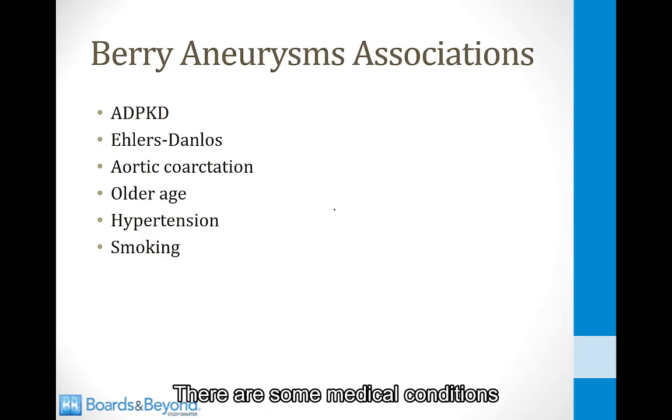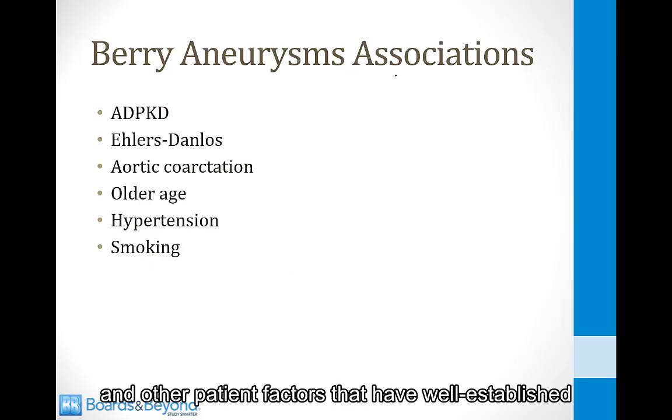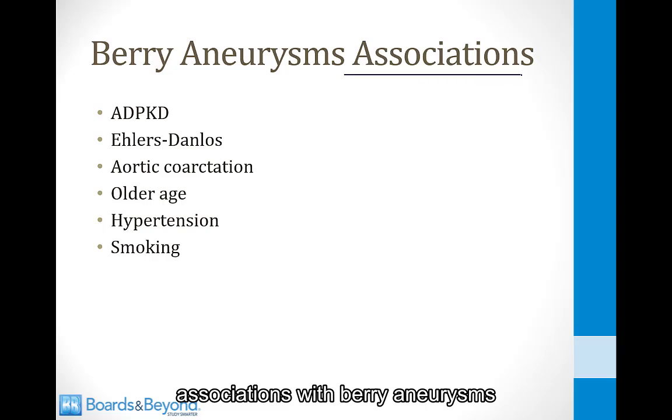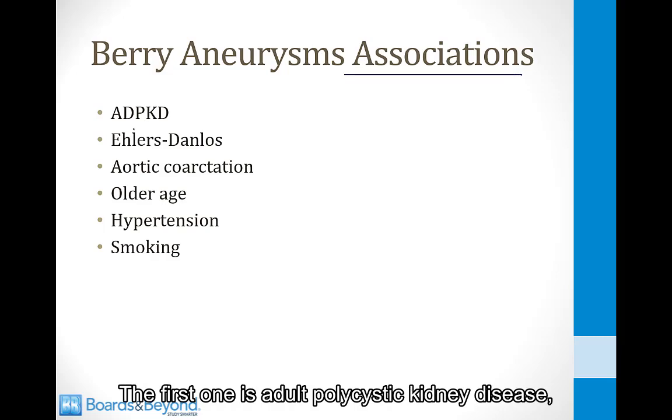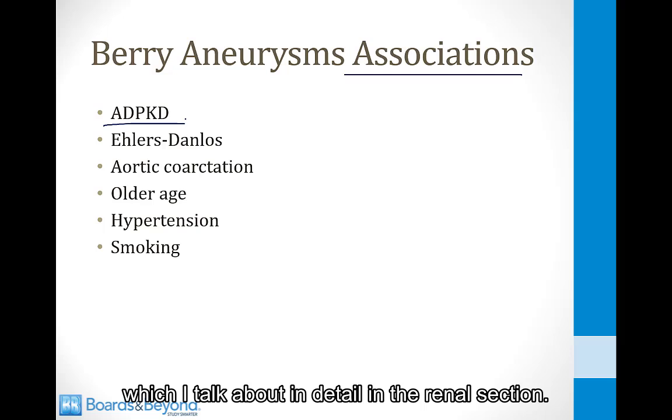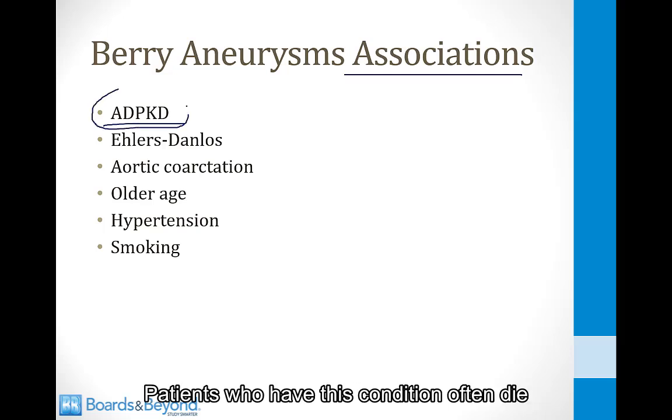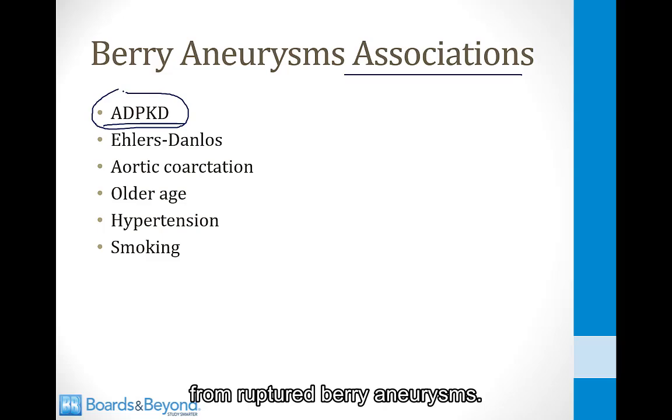There are some medical conditions and other patient factors that have well-established associations with berry aneurysms, and you should know these for your boards because they often come up in questions. The first one is adult polycystic kidney disease, which I talk about in detail in the renal section. Patients who have this condition often die from ruptured berry aneurysms. Ehlers-Danlos syndrome, which is a connective tissue disorder, is associated with berry aneurysms.